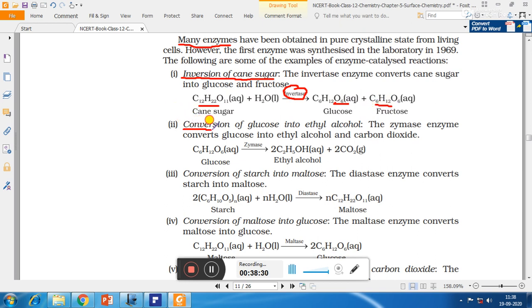Number 2, conversion of glucose into ethyl alcohol. For that we use the enzyme zymase. This enzyme zymase converts glucose into ethanol plus carbon dioxide. Third is conversion of starch into maltose. The formula of starch is (C6H10O5)n. So if you take 2 moles of starch and treat it with n moles of water in the presence of enzyme diastase, then we get n moles of maltose, that is C12H22O11.